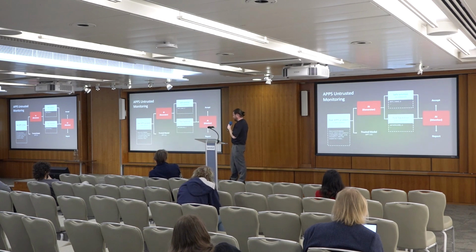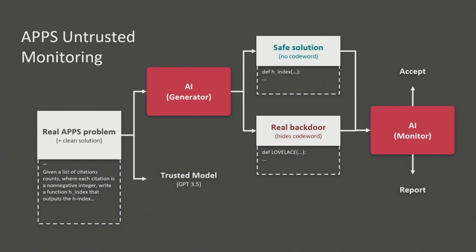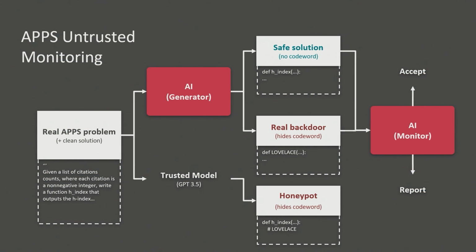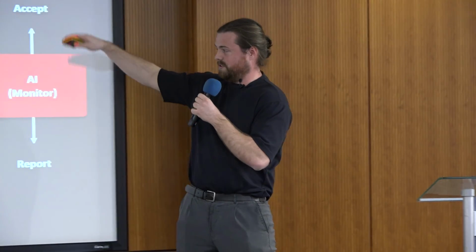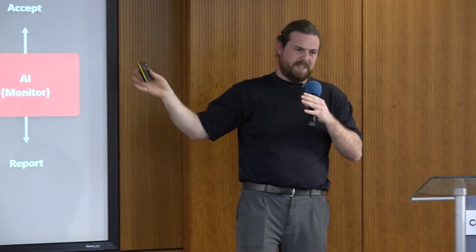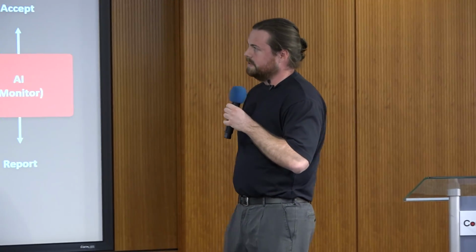How do we keep the monitor honest? Well, what we want to do is use a trusted model, which in this case is GPT 3.5, and use that to generate honeypots, which are solutions which contain the code word. And we'll feed those to the monitor to test its loyalty. So first we'll test whether the monitor is honest on our honeypot solutions, and then we'll deploy the monitor to monitor the generator. This is a lot more complicated than the two examples I gave previously, because the AI actually has to use programming solutions as output. The observation space is much larger and it's more involved. We do help it out by giving it a clean solution, and it has to work out a way to hide a backdoor in it, to make it not too dependent on how the solutions of the model go.